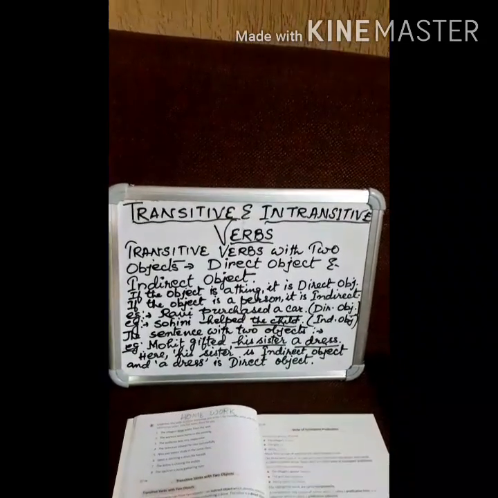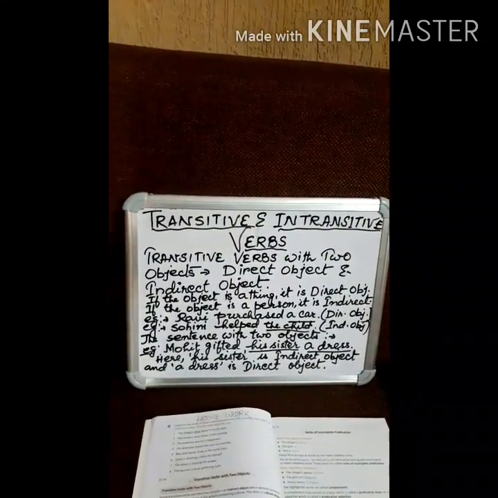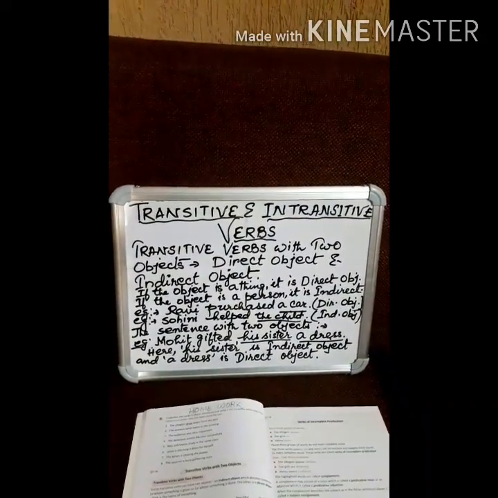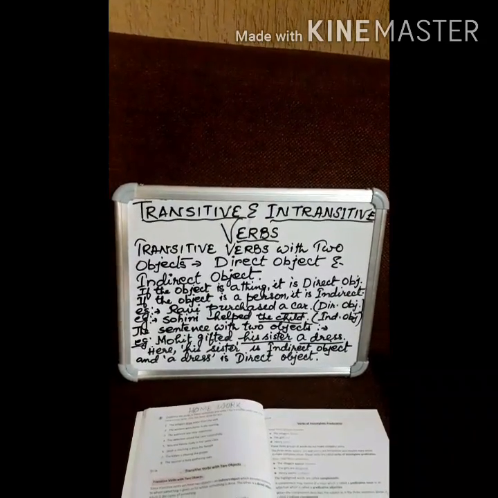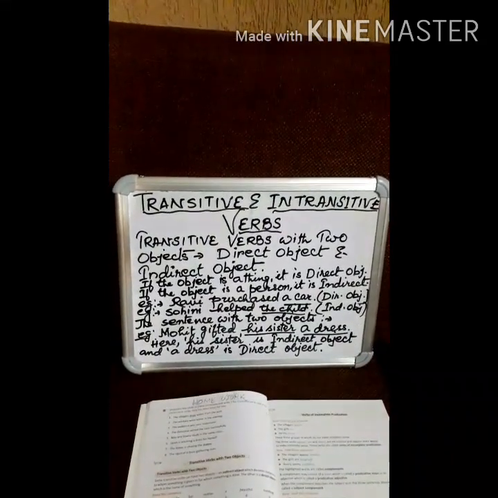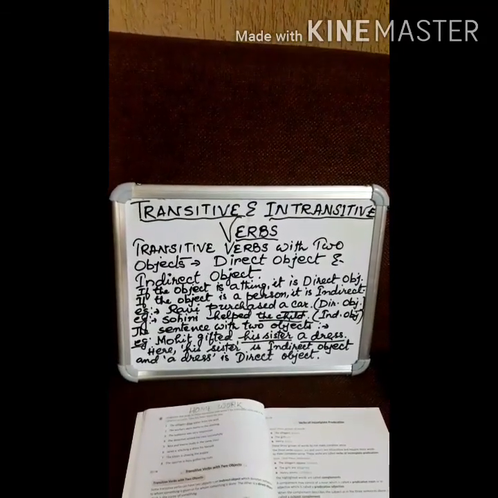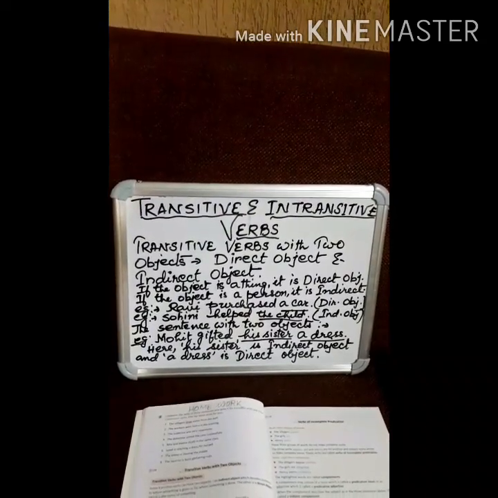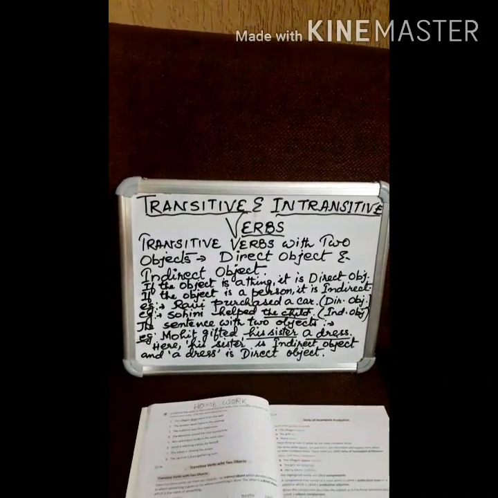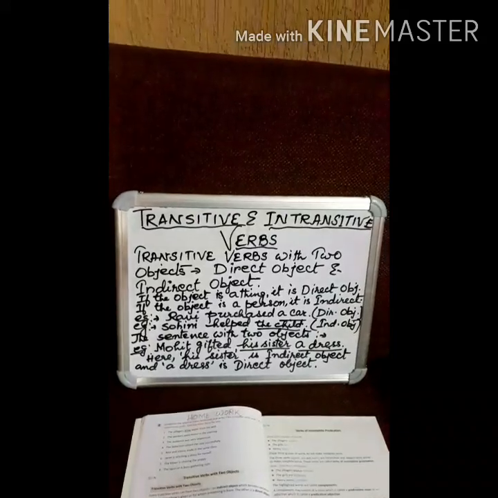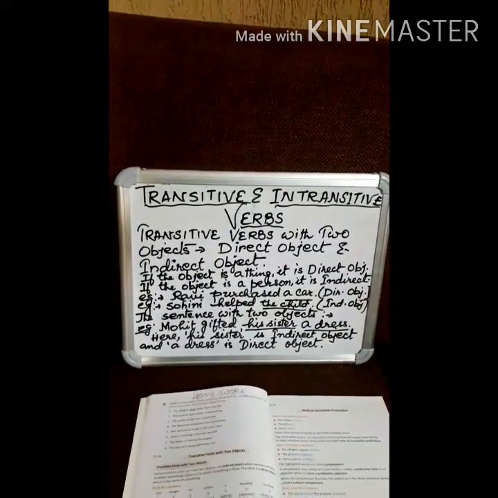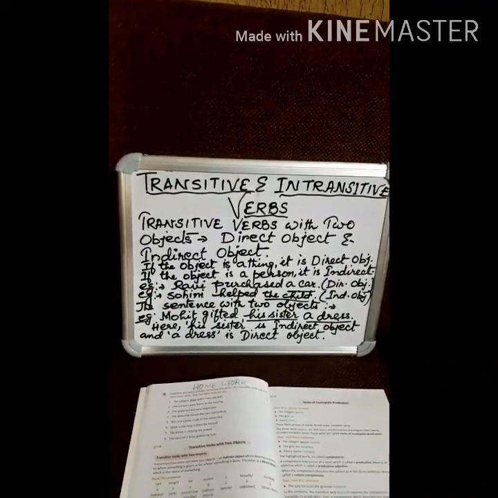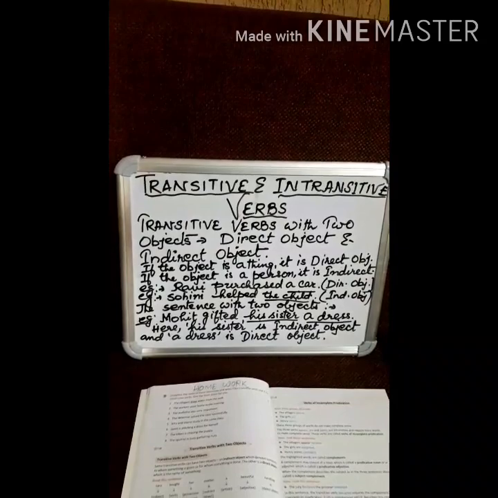Today we will learn that the object with a transitive verb in a sentence may be a direct object or an indirect object. As we all know, the object means thing. So if the object is a thing, it will be considered a direct object, and if the object is a person, it will be called an indirect object. As written on the board, if the object is a thing, it is direct, and if the object is a person, it is indirect.